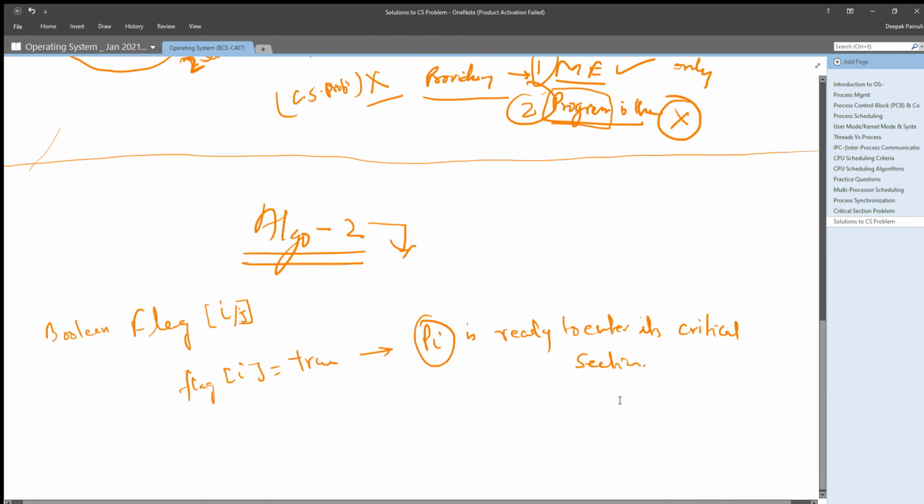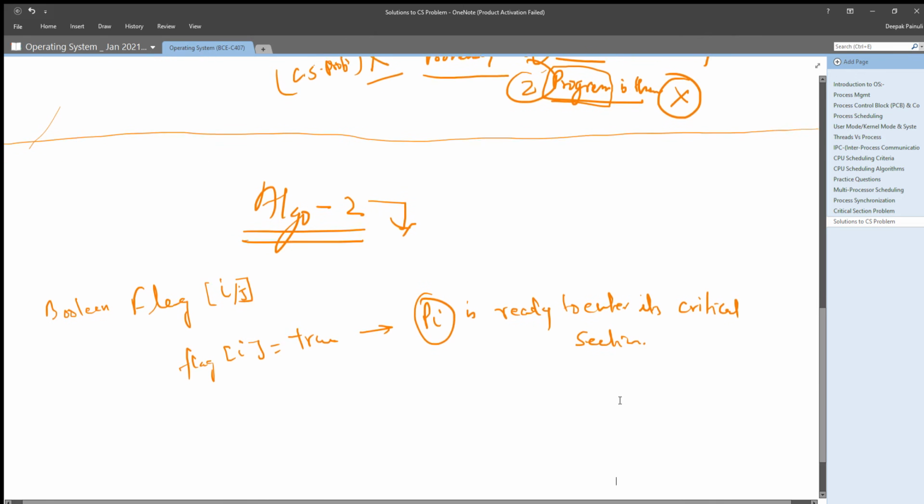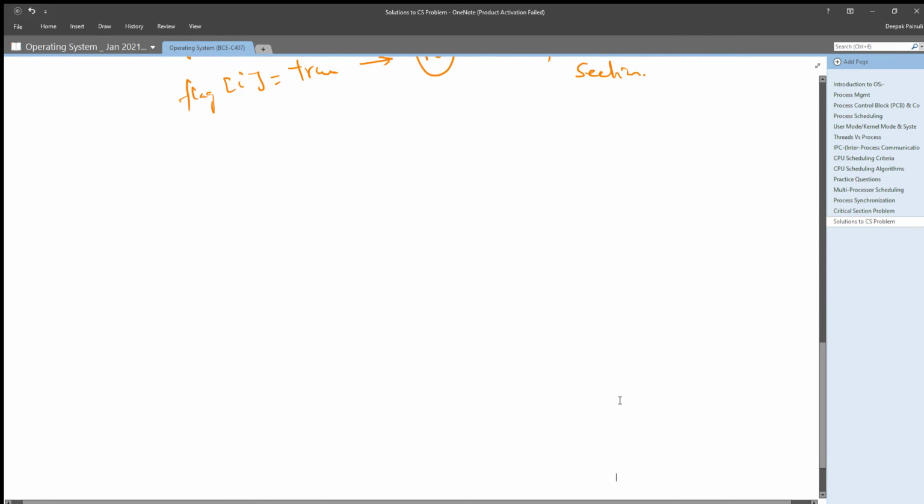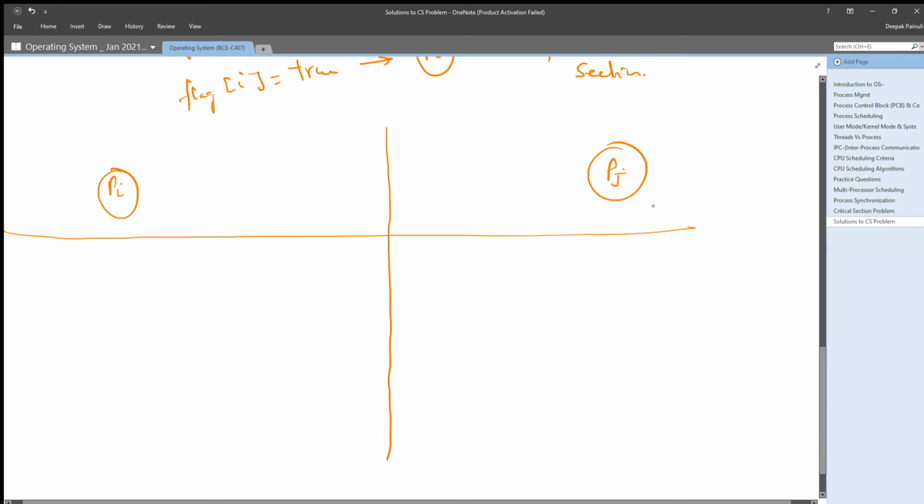Now let us write the pseudocode and then understand how it is working, right? So the pseudocode for process pi and pj, simple pseudocode it is.